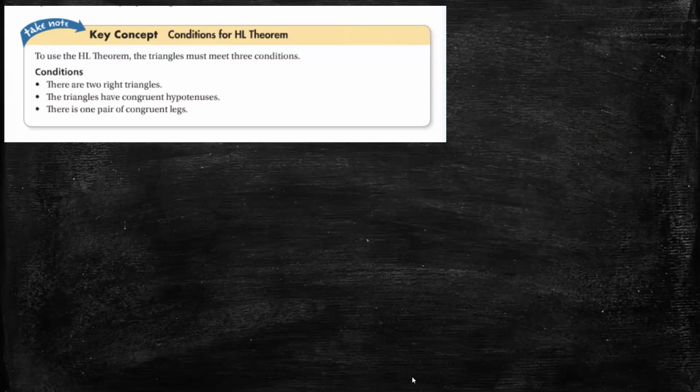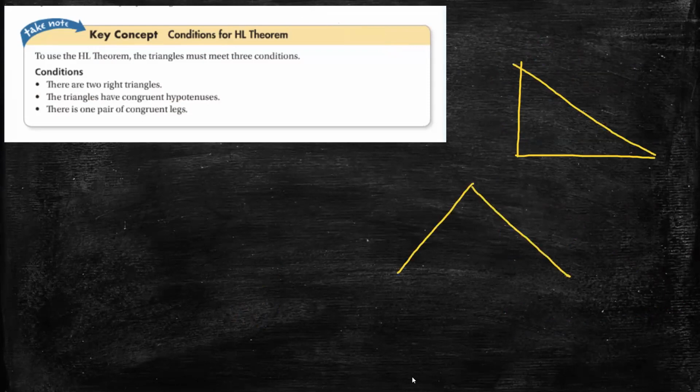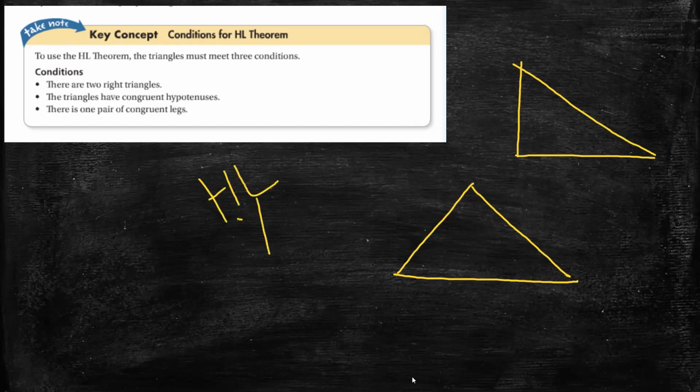That means if I have a right triangle and an equilateral triangle, the HL cannot work, because I must have two right triangles. If one of them is not a right triangle, I will stop.